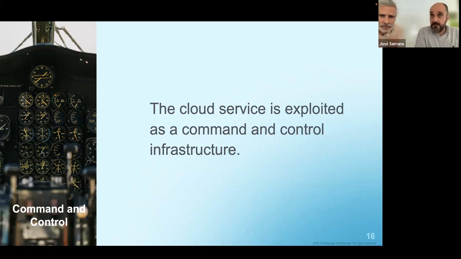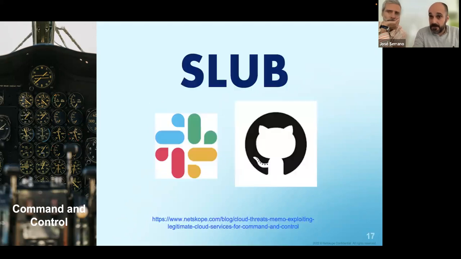One of the things that bad actors are taking advantage of in the open cloud applications in the companies is using these applications as a command and control infrastructure, and actually they can use these applications for all the stages of a malware.